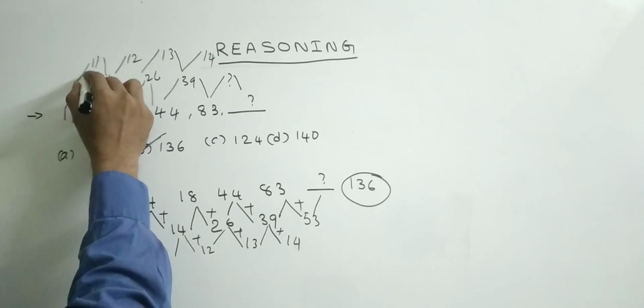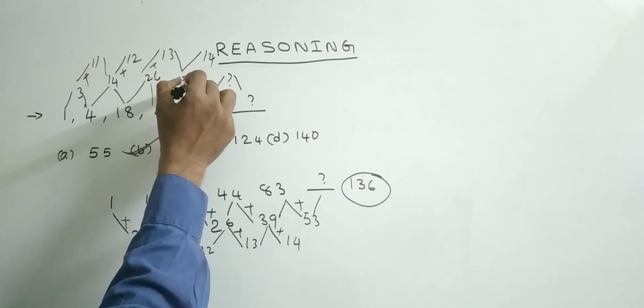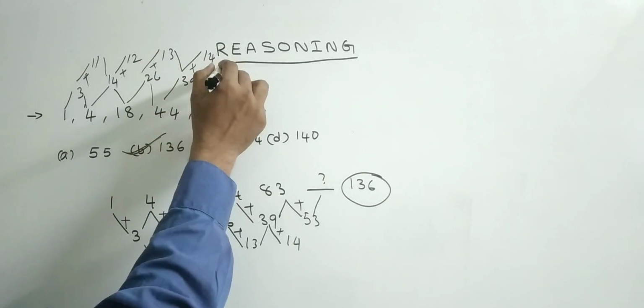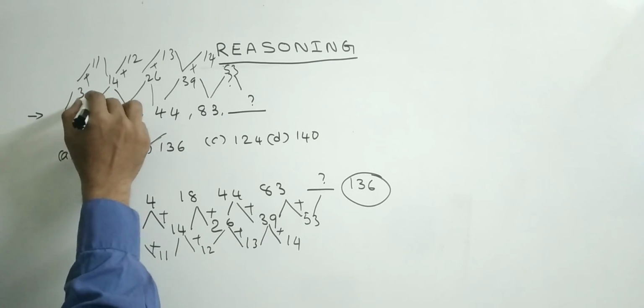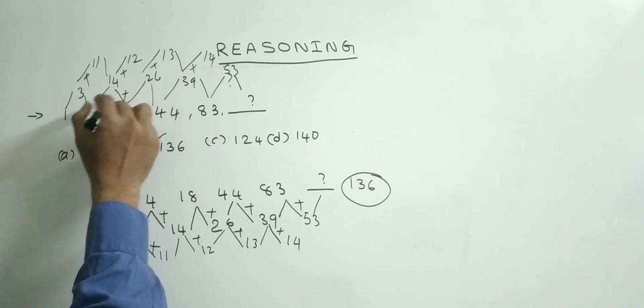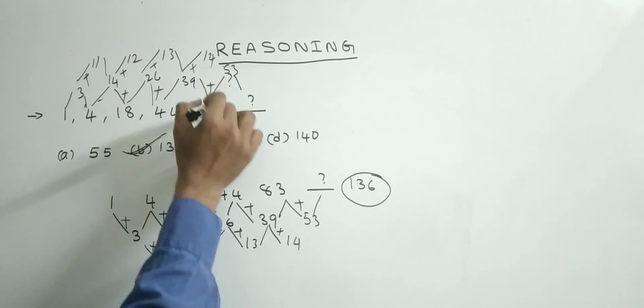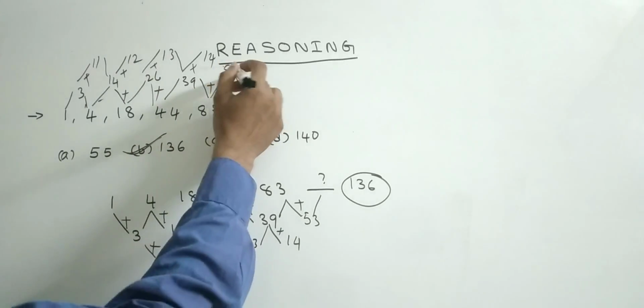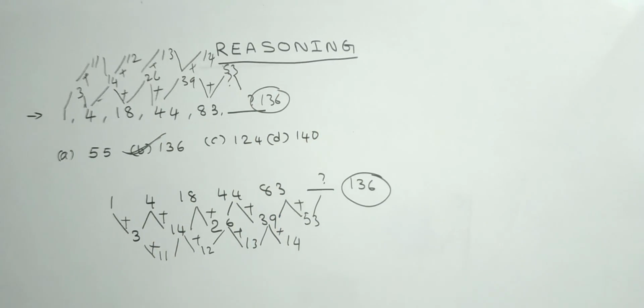That means 3 plus 11, 14, 14 plus 12, 26, 26 plus 13, 39, 39 plus 14, 53. So here what he is doing every time? Every time he is adding. So 83 plus 53, how much? 136. Answer is 136.